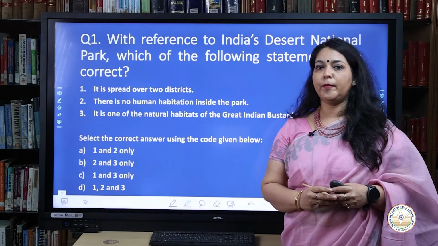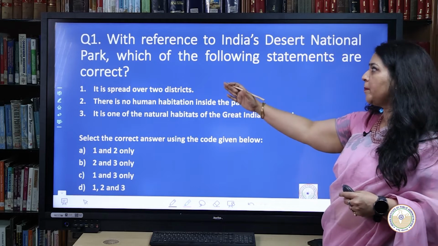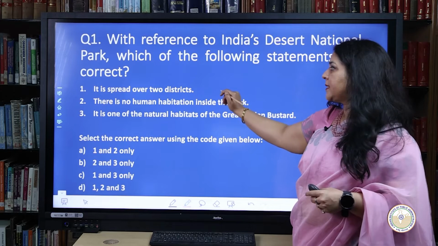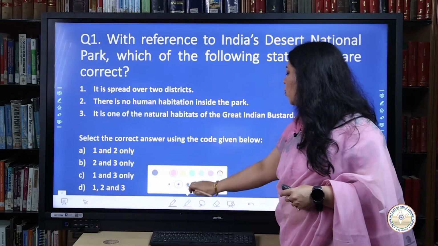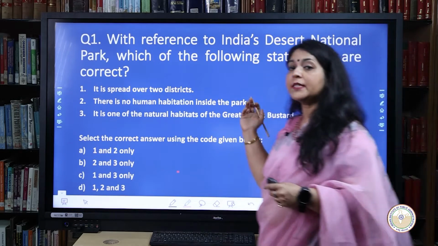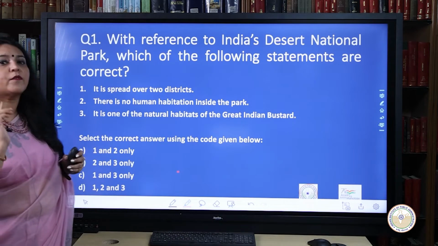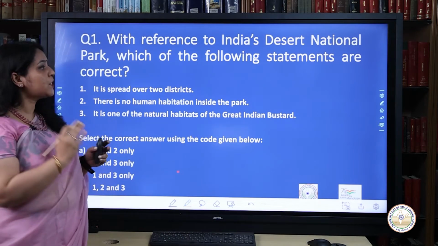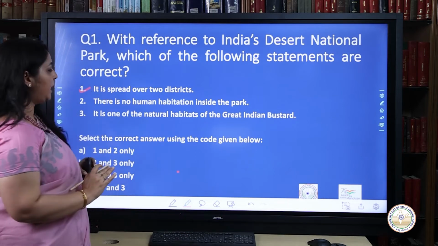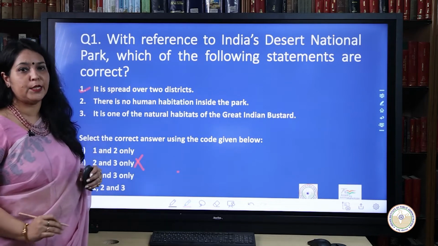So let's get started. The first question is, with reference to India's Desert National Park, which of the following statements are correct? First statement states that it is spread over 2 districts. Yes, this is right. Which 2 districts are we referring to? Jaisalmer and Barmer, the 2 districts of Rajasthan. Thus, the first statement stands true. This leads to the elimination of option B, as there is no 1 in this.